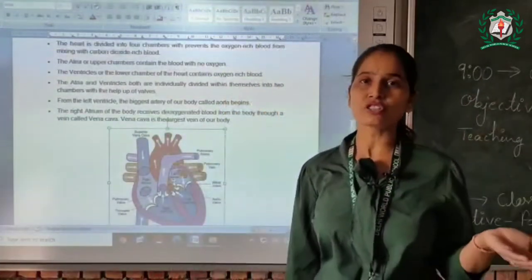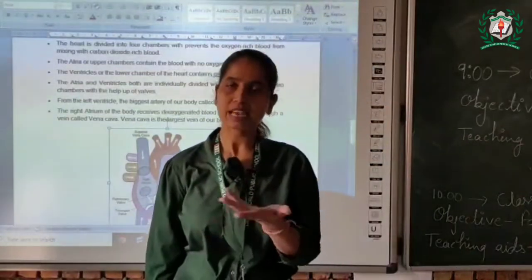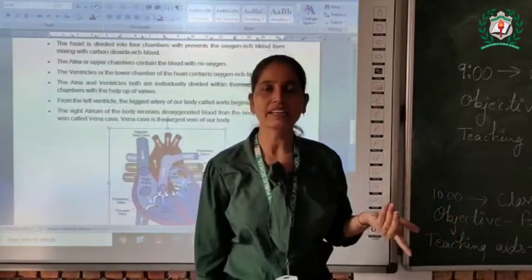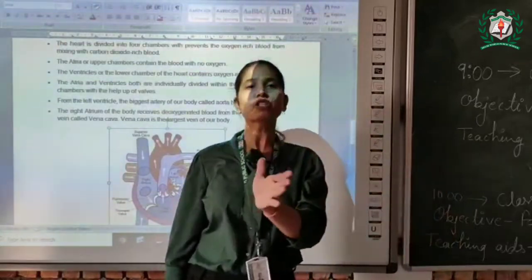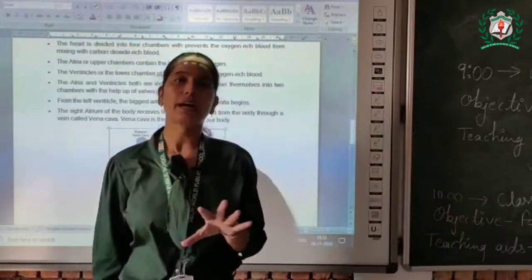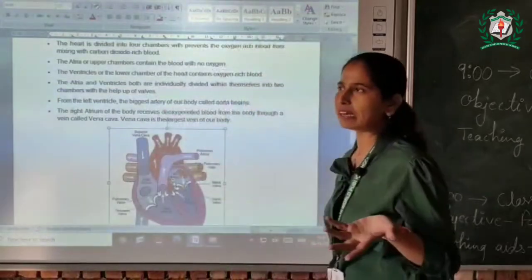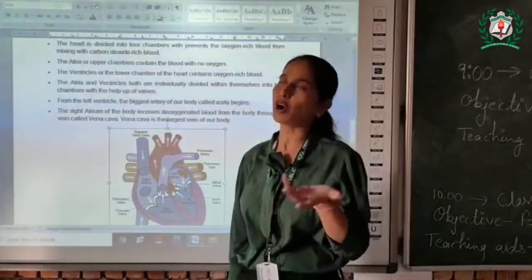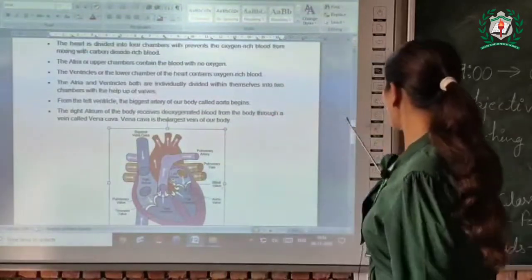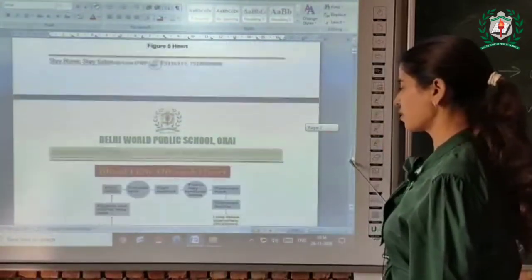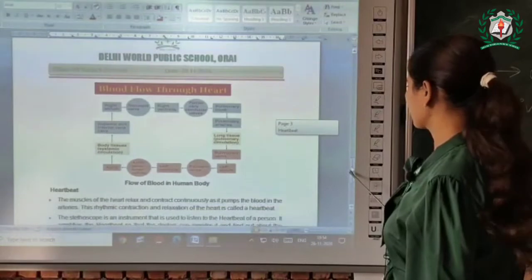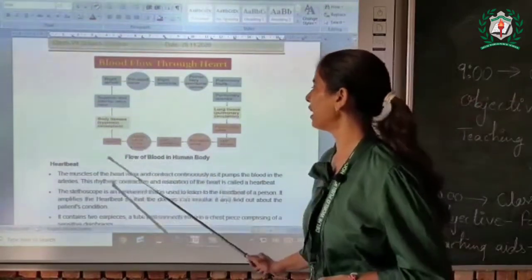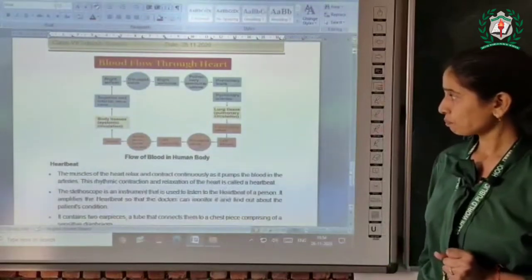What is oxygenated and what is deoxygenated blood? As I told you before in this chapter, deoxygenated blood is impure blood and oxygenated blood is pure blood. Oxygenated blood is carried from the lungs and deoxygenated blood is carried from all parts of our body. So this is how our heart purifies our blood, and this is the flow of blood in the human body.